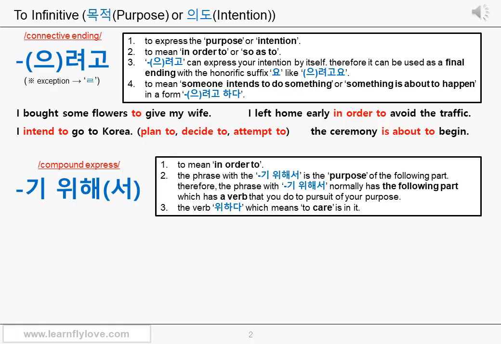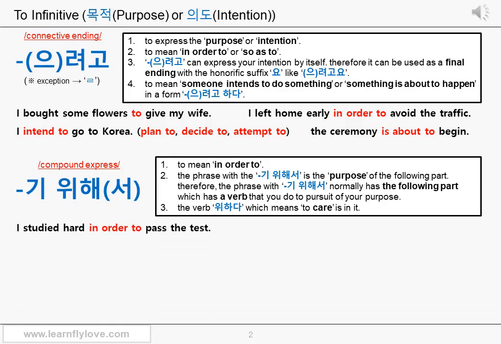purpose of the following part. Therefore, the phrase with 기 위해서 normally has the following part, which has a verb that you do in pursuit of your purpose in Korean. Of course, there is no following part in English, but you say the in order to part first in Korean. Okay? I said normally because 기 위해서 can also be used as if it is a final ending informally.